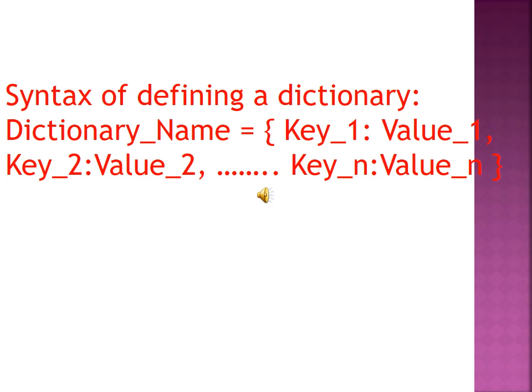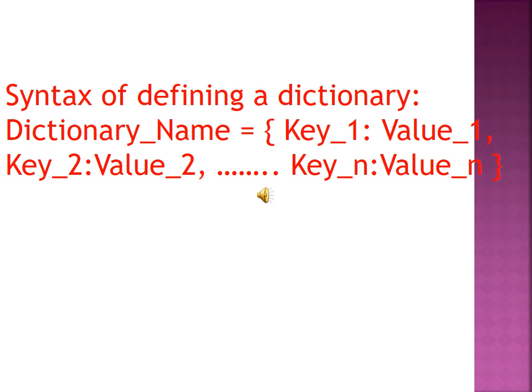The next one: the keys in the dictionary must be unique. Unique means it should not be repeated inside the dictionary. And it is case sensitive.